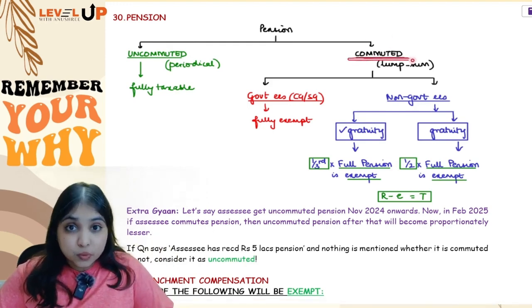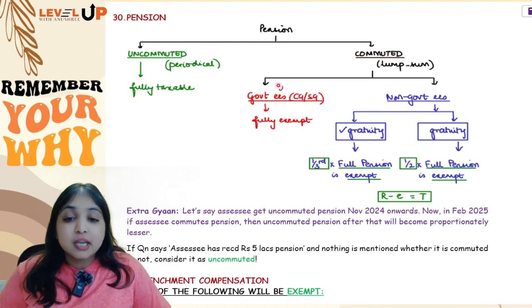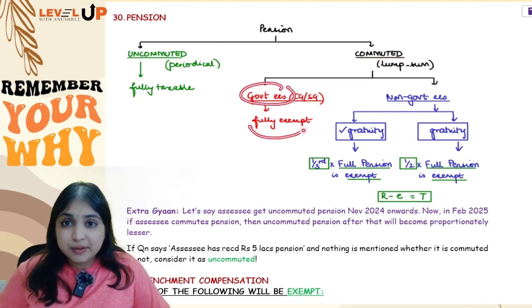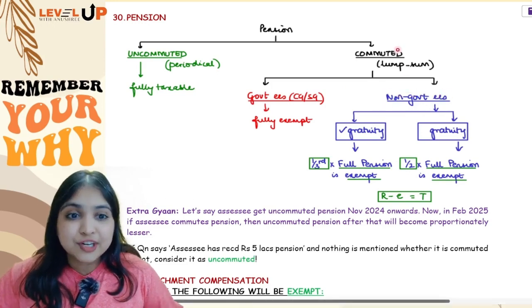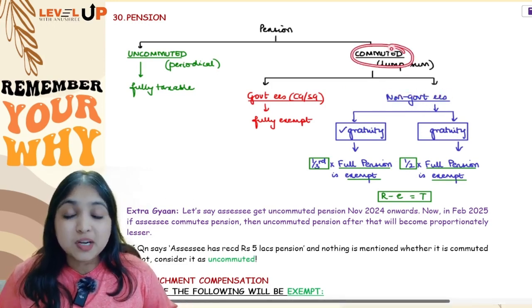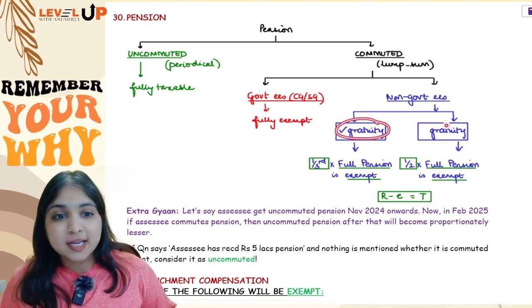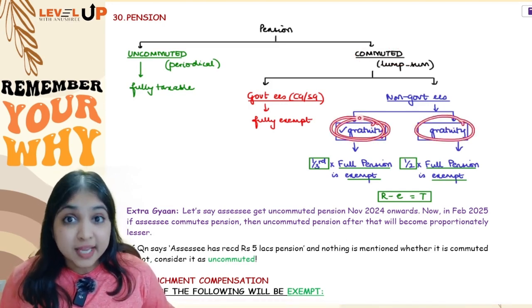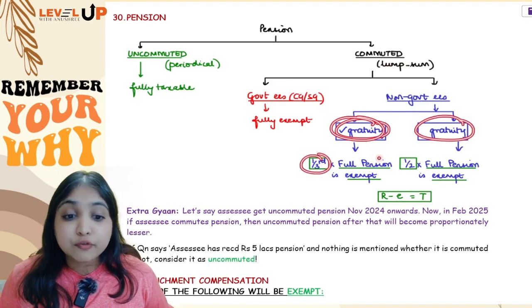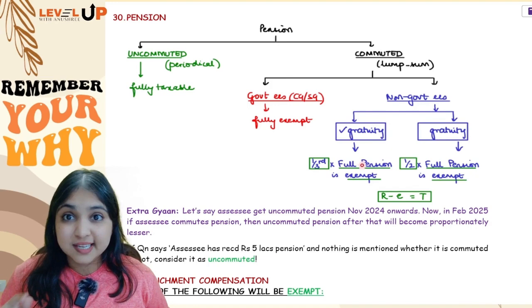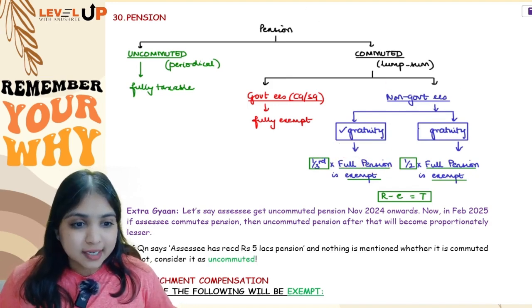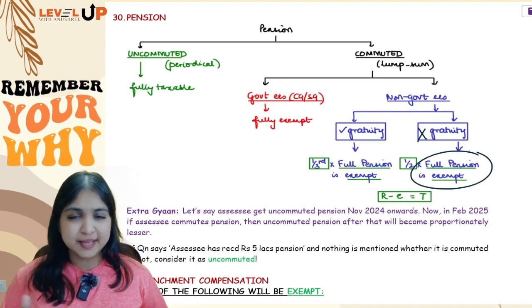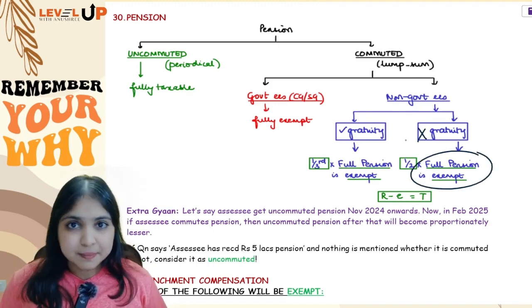But if it is commuted pension, which means lump sum pension, if a government employee receives it, it's going to be fully exempt. But if your employee is a non-government employee, then the tax treatment of the commuted pension will depend upon whether your employee is also getting gratuity or not. If he is getting gratuity, then 1/3 of the full pension will be exempt. I am not saying 1/3 of the pension received is exempt. No, 1/3 of the full pension will be exempt. But if he is not getting gratuity, then half of full pension will be exempt, and same thing, received minus exempt, balance will be taxable.